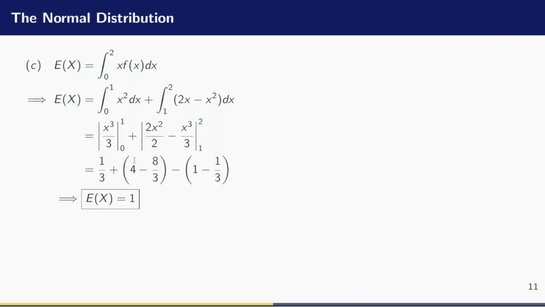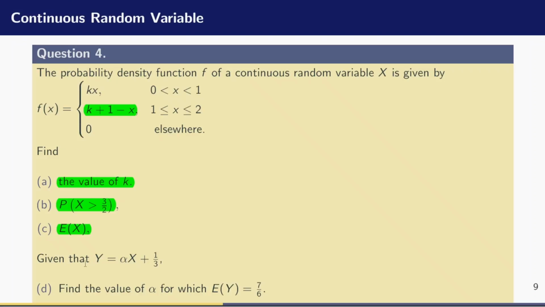I may be fast here because we have done similar substitutions before, and I assume that you know how to substitute. But you can pause the video and punch this on your calculator to confirm that you have this value as 1. Alright, so with that, let's move on to the D part of the question.